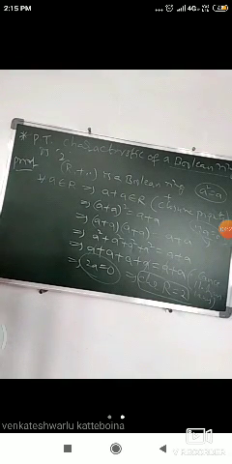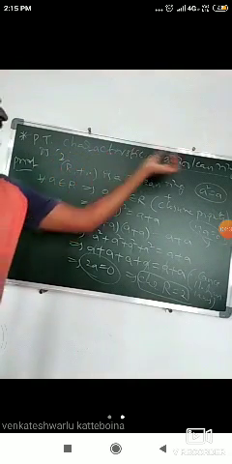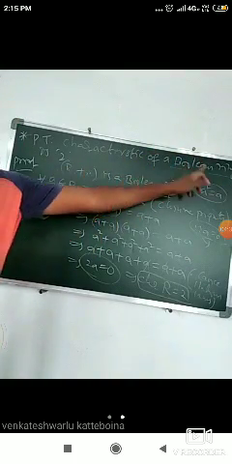Okay, so here we have shown that characteristic of a Boolean ring is 2. First of all, we use the definition of Boolean ring.